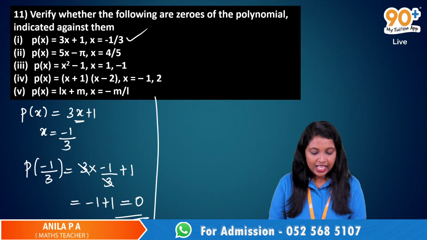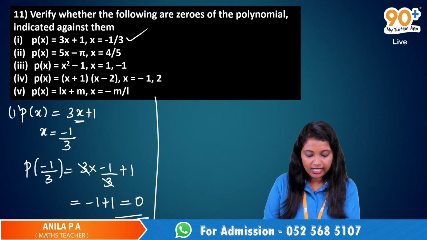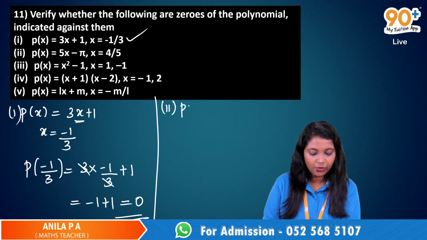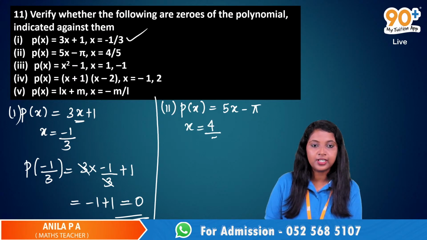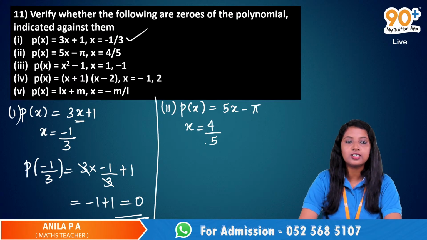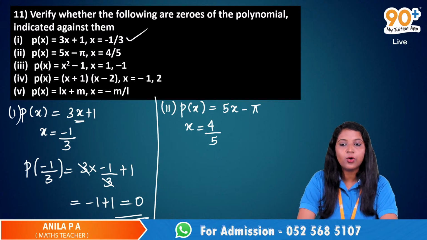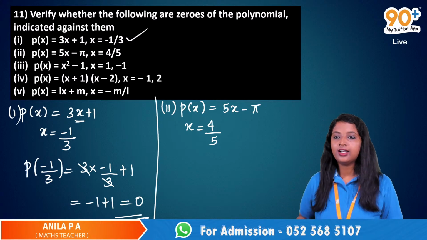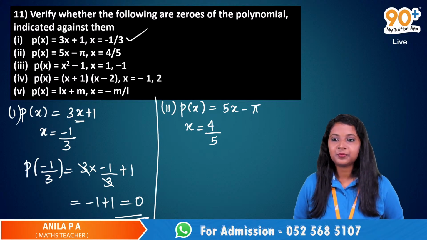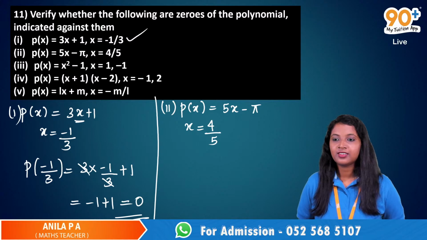Yeah, very good. So now let's take the second one, that is p of x is equal to 5x minus pi, but x is equal to 4 by 5. So we have to check whether this 4 by 5 is a zero of this polynomial or not. Who is ready to solve this? Anika, can you solve this? I'm still working on it.